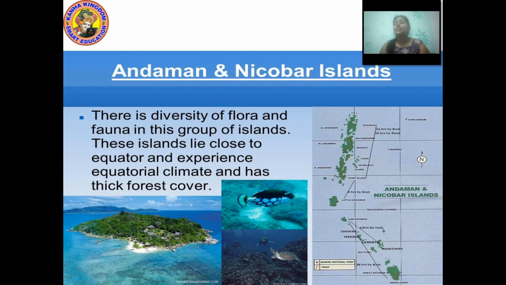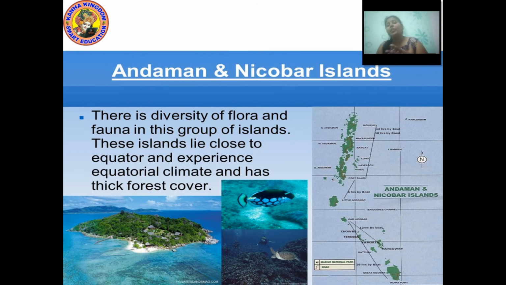These islands lie close to the equator and experience an equatorial climate, which has thick forest cover. Huge quantities of forests are found in Andaman and Nicobar Islands.